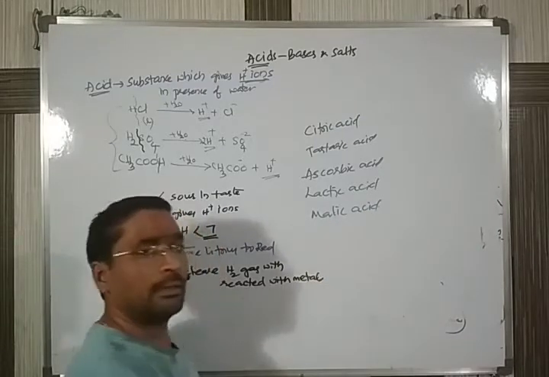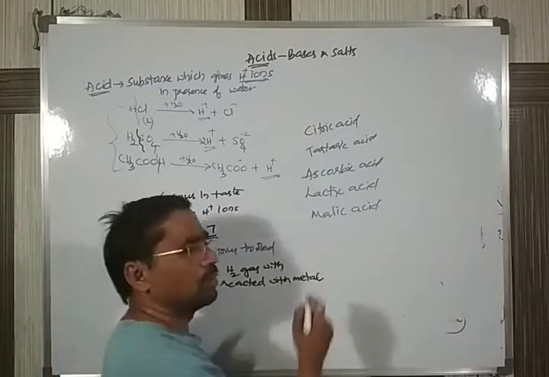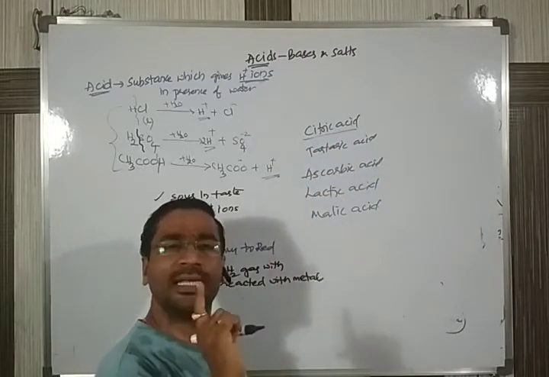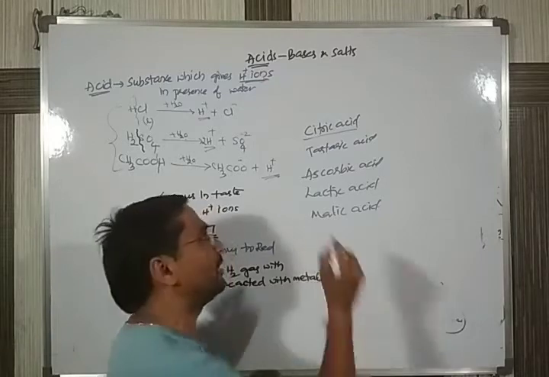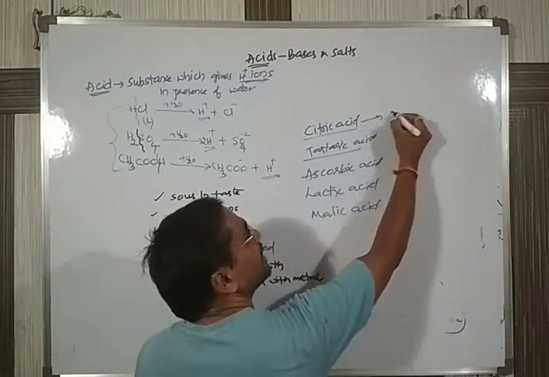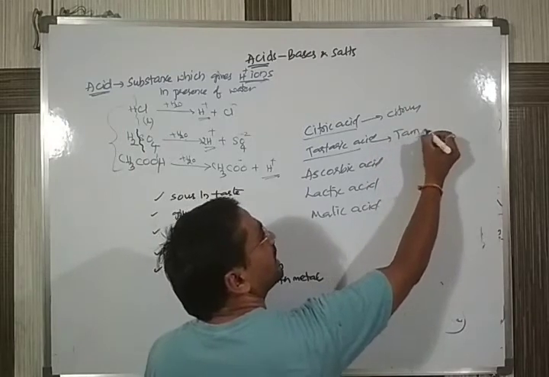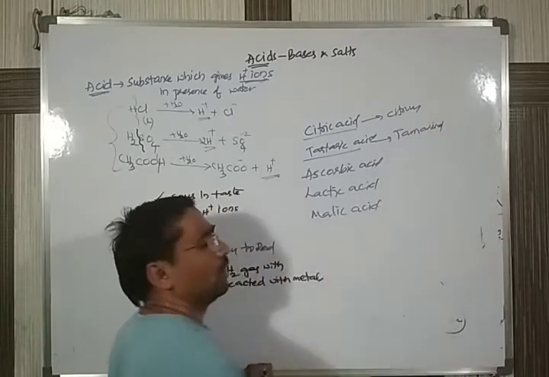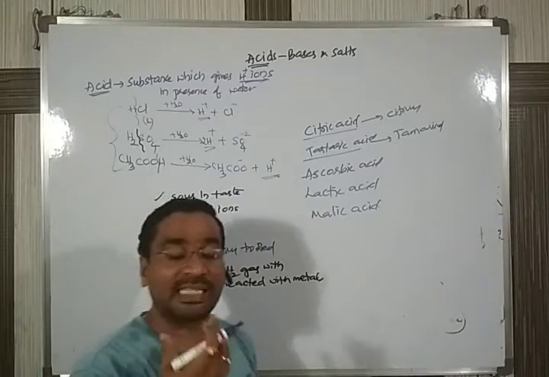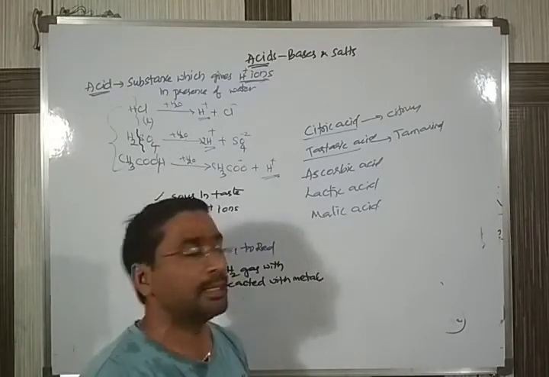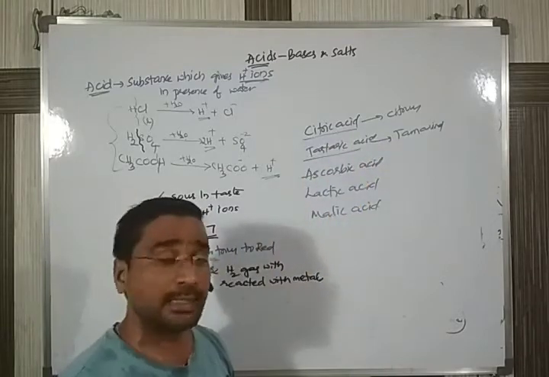Okay, next malonic acid we can have like this. In this one, citric acid, we come across frequently. Citric acid is obtained in the citrus fruits. Tartaric acid is mostly available in the tamarind. Everyone is using citrus, lemon, it may be orange or any of the fruits you are taking, it contains the acid which is citric acid.